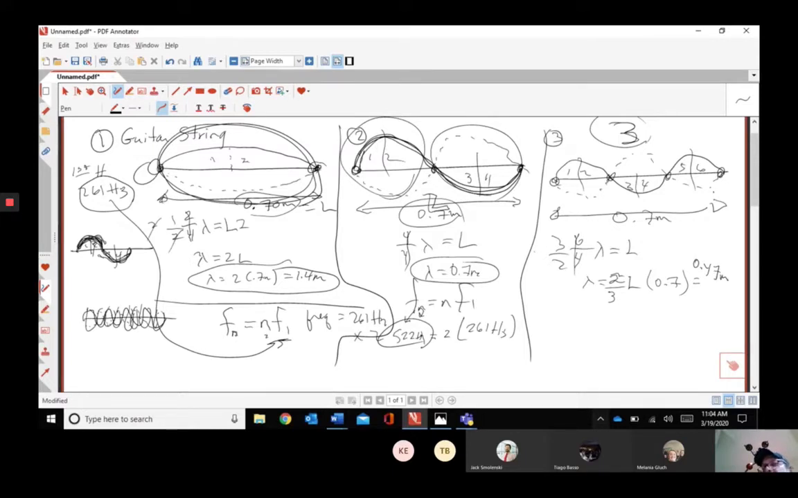meters. That makes sense, right? As what? Wavelength is going down here, right? Wavelength's going down. Frequency has to go up. Let's see if that's true, right?